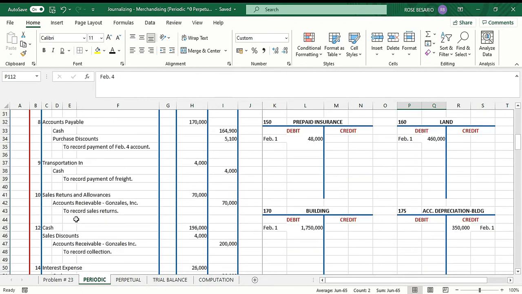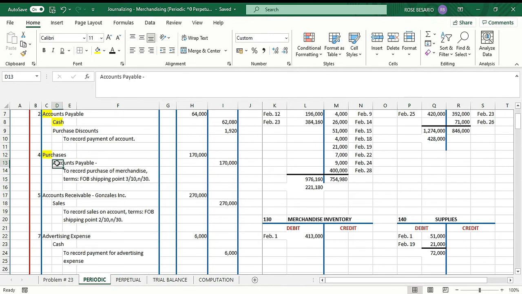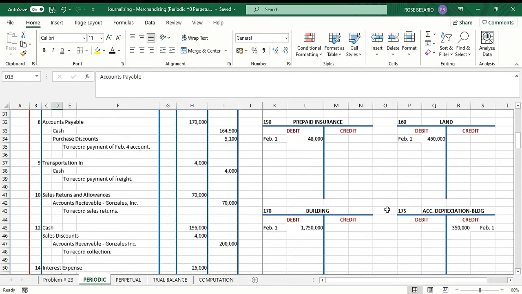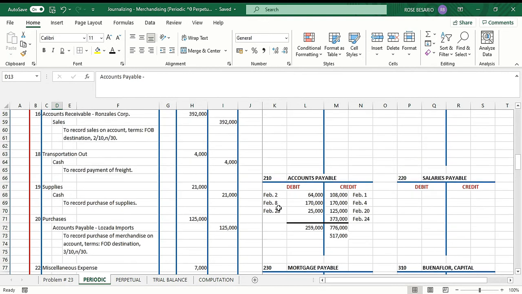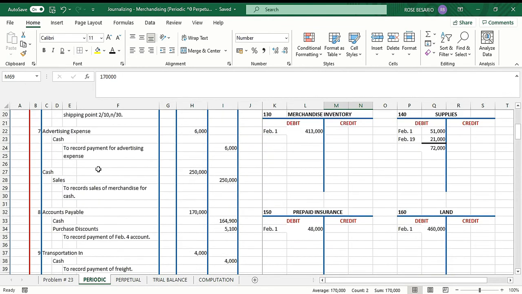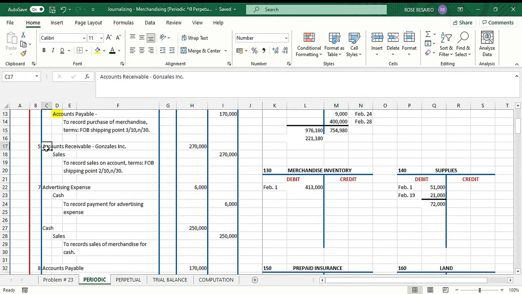Then we have accounts payable. So proceed to your accounts payable. This is February 4, accounts payable, 170,000. So this one, 170,000, February 4.